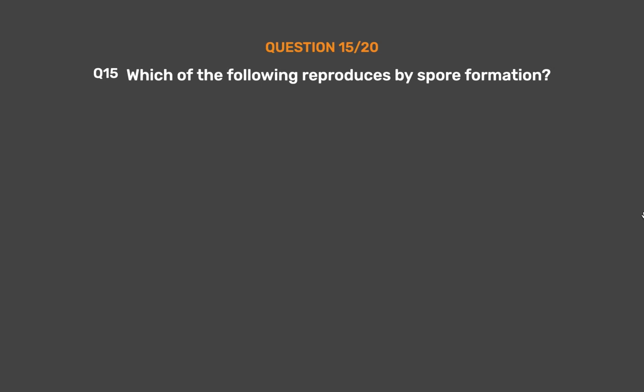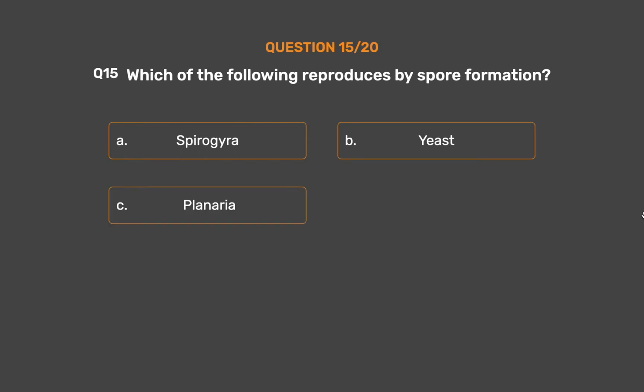Question number 15. Which of the following reproduces by spore formation? Option A. Spirogyra. Option B. Yeast. Option C. Planaria. Option D. Rhizopus.